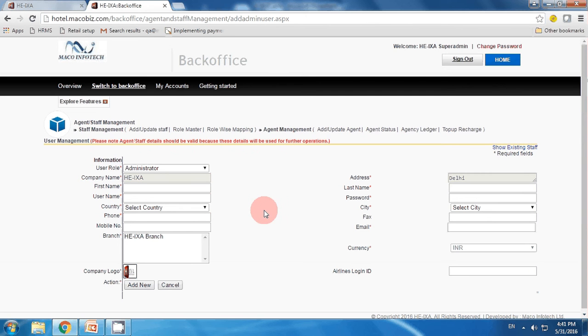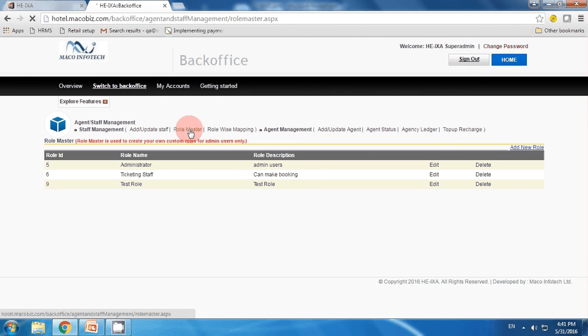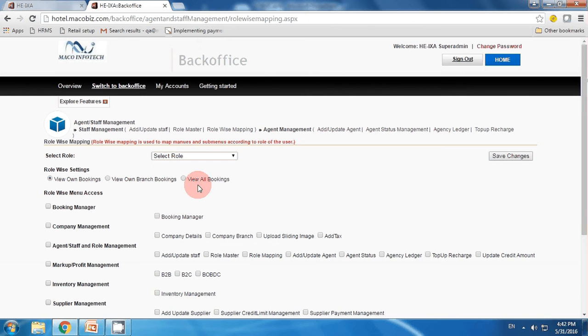From here you can add staff members, then you can define roles, whether your staff member is administrator or ticketing staff or any other, and just map your role with the staff. Just click on role wise mapping, select the role like ticketing staff, and check what options he can use from the application. Just tick them and save it.